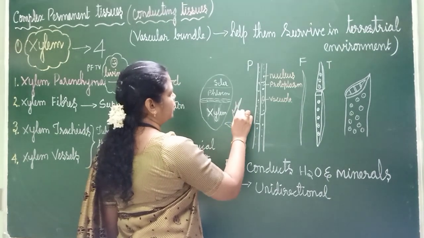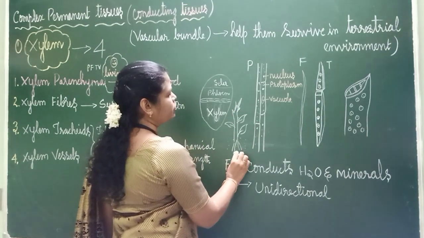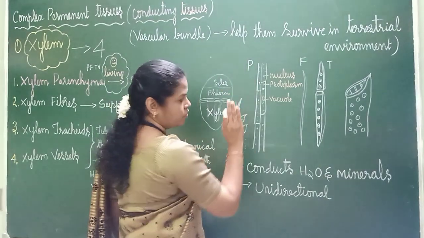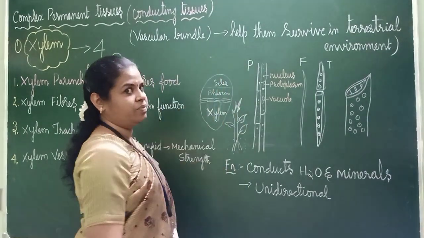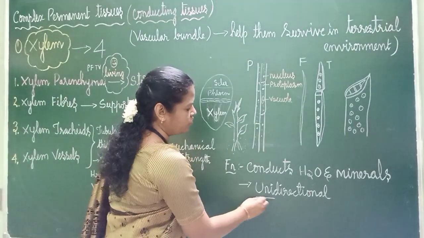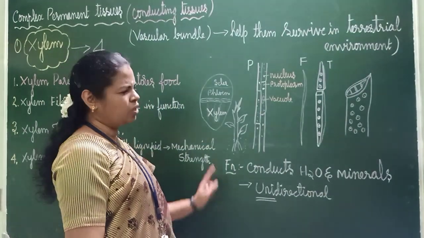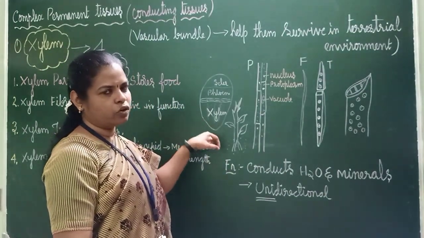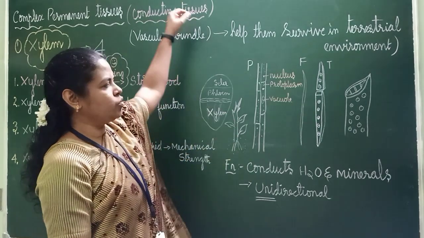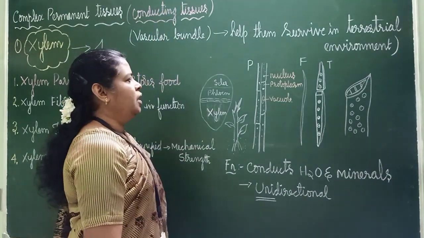See, plant is here. From here, water is there. It is absorbing water and it is going up. So this is only in one direction it will go. Water will not come from top to bottom. No. So this is unidirectional. This word is very important. Function is unidirectional. It conducts water and minerals. If you are putting some minerals, macronutrients, micronutrients and all is there, no? So which will be absorbed and it will also be taken to all the parts of the plant.